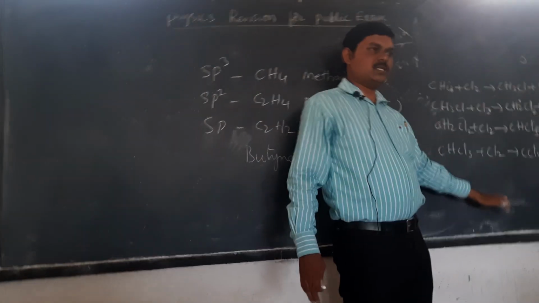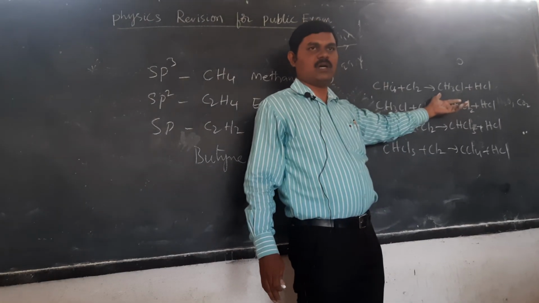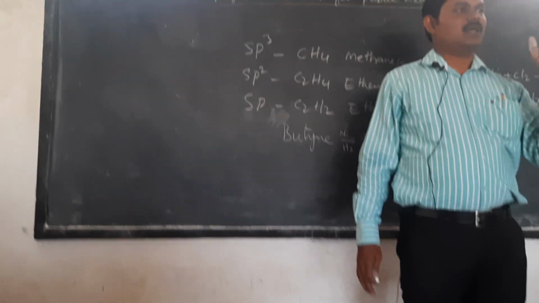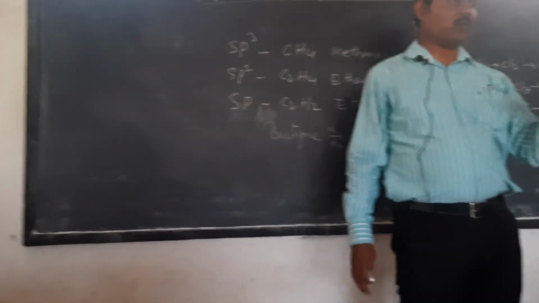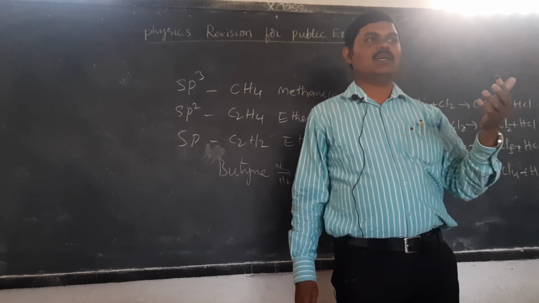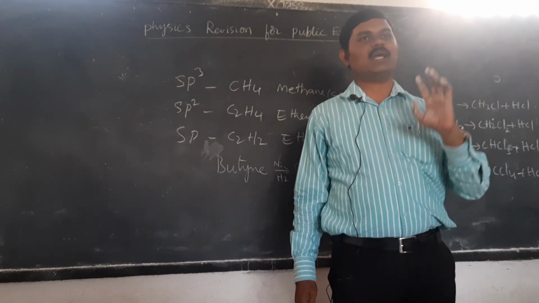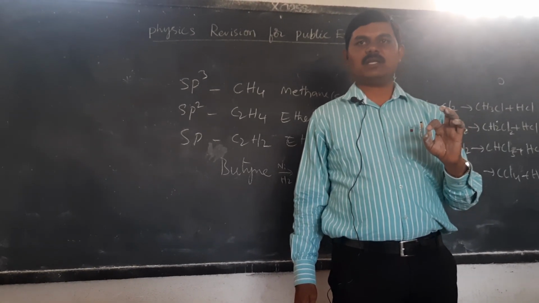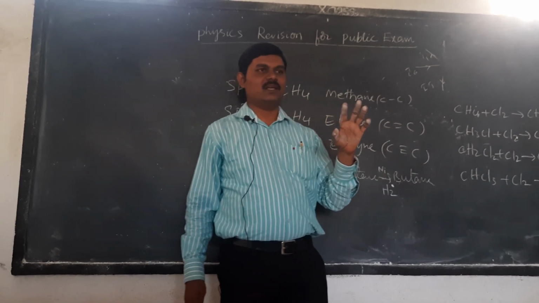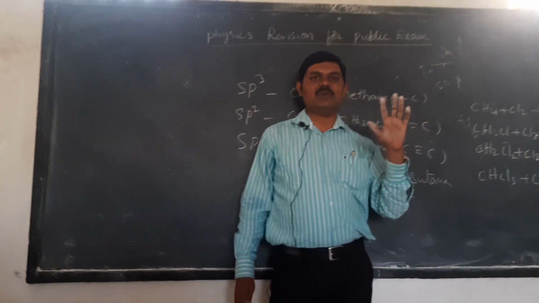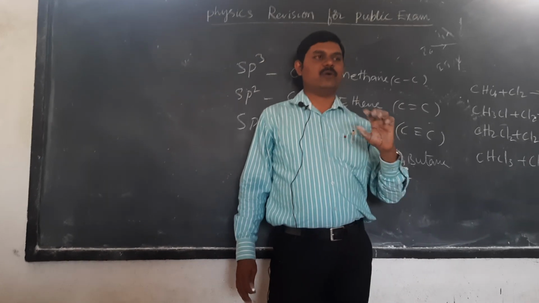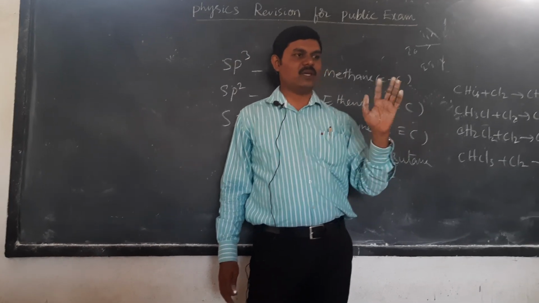If you write the series of 4 reactions, then only you will get the full 4 marks, whatever the question asked. And finally, the chemical properties of ethanol and ethanoic acid are there. Ethanol is alcohol, C2H5OH is the formula. Especially when it reacts with sodium, it produces hydrogen gas. There is one important activity: glacial acetic acid reacts with ethanol and produces esters. Esters are sweet smelling substances produced by the reaction of ethanol and ethanoic acid.